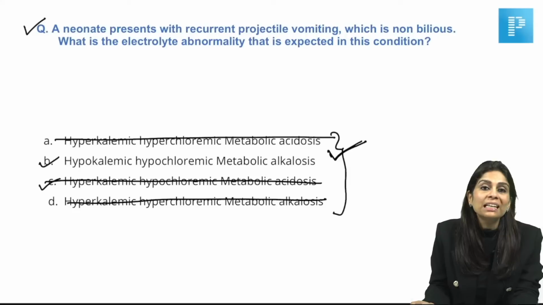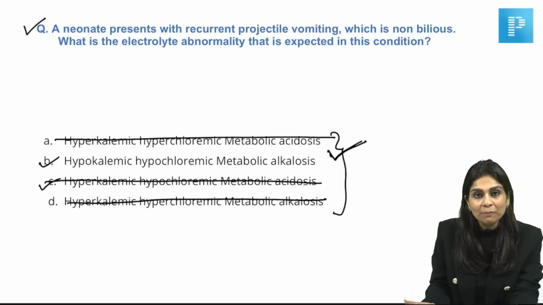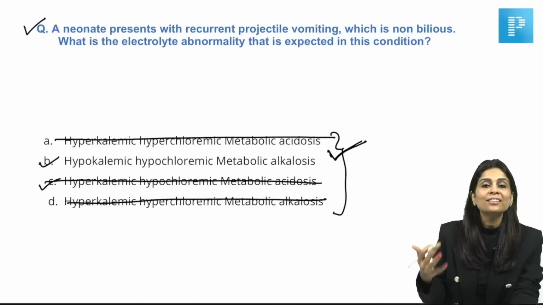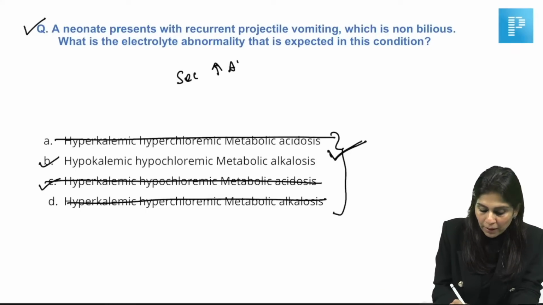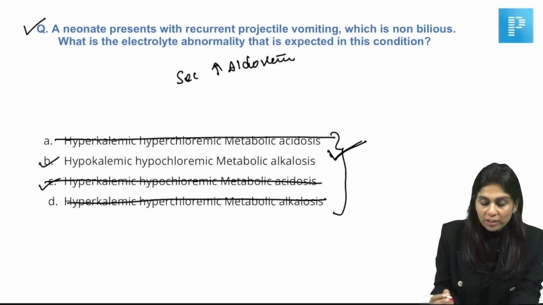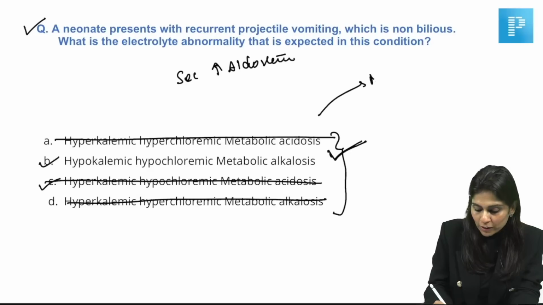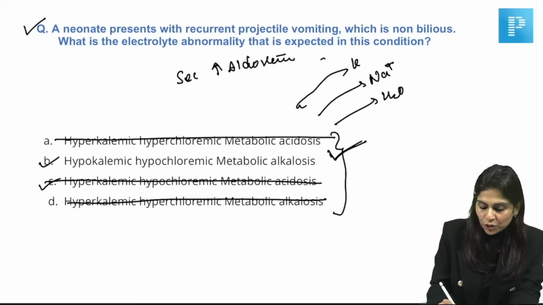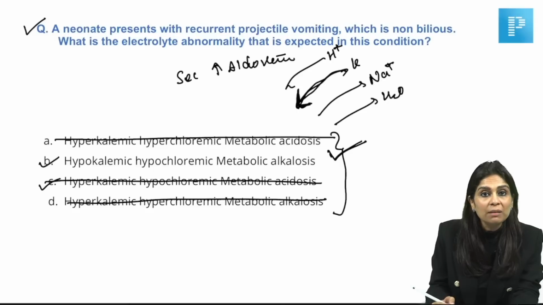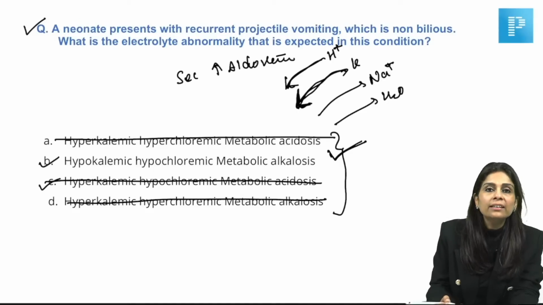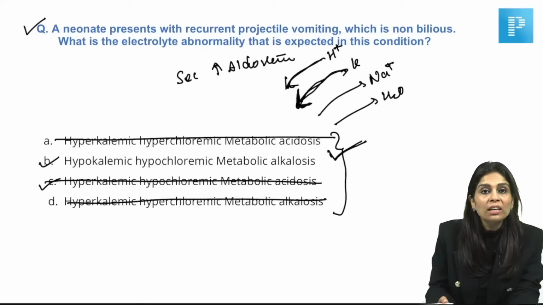And for those of you who are interested and curious to know why hypokalemia and why metabolic alkalosis, it is because when the person vomits continuously, there will be dehydration. And this dehydration causes secondary hyperaldosteronism. And what does aldosterone cause? Aldosterone causes sodium and water reabsorption, and reciprocally it causes potassium and H+ secretion. So what will happen when there is excess potassium secretion into the renal tubule? There will be hypokalemia. When excess H+ gets secreted into the renal tubule, that causes metabolic alkalosis.